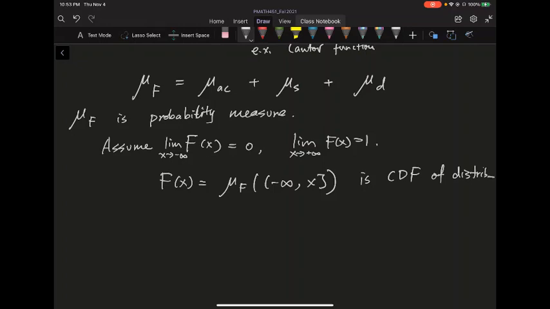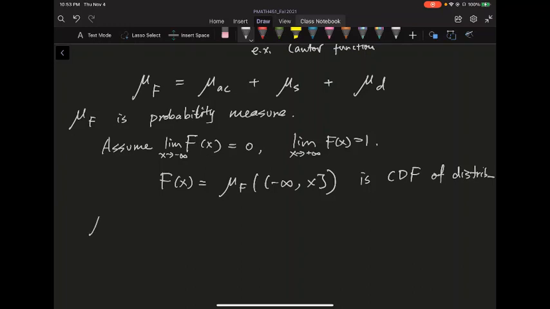In probability, a lot of CDFs come from an integral of something we call a PDF, a probability density function. And not everything looks like that. For example, the Dirac measure, the coin toss, those discrete measures don't have a PDF. But continuous measures do have a PDF, and that in fact comes from the absolutely continuous part.